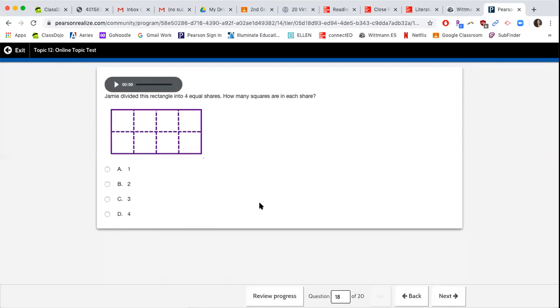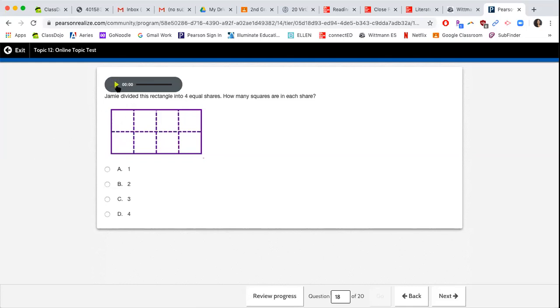Jamie divided this rectangle into 4 equal shares. How many squares are in each share? So if he divides them into 4 equal shares, think of it as Jamie wants to give it to 4 friends. So Jamie gets some, Miss Park gets some, Miss Dominguez gets some, and you get some. So how many squares will each person get? How many squares will Miss Park get? How many squares will Miss Dominguez get? How many squares will Jamie get? And how many will you get? Hopefully that helps you understand this question a little better. So you're dividing them up between 4 people, and then how many squares will each person get?